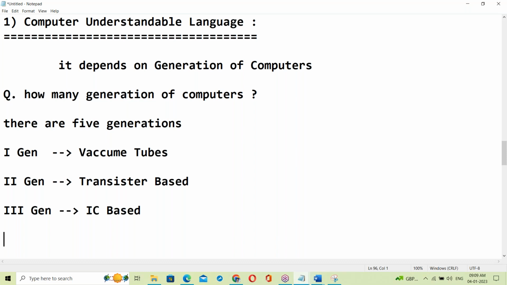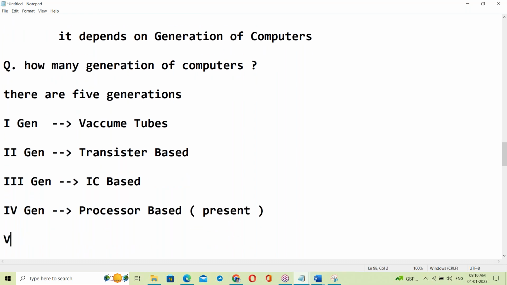Next, the fourth generation is processor based. Now this is the present generation. The present generation is the fourth generation. Next, the fifth generation is the future generation. What is the future computer?